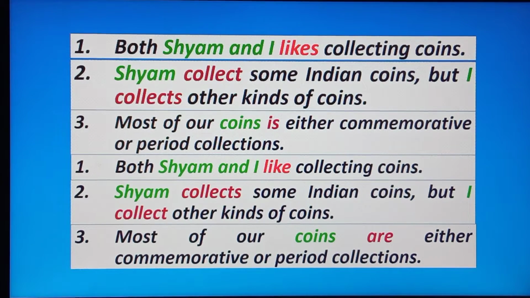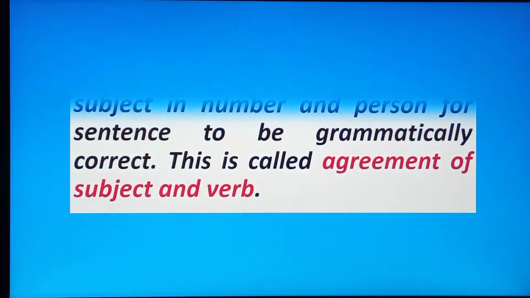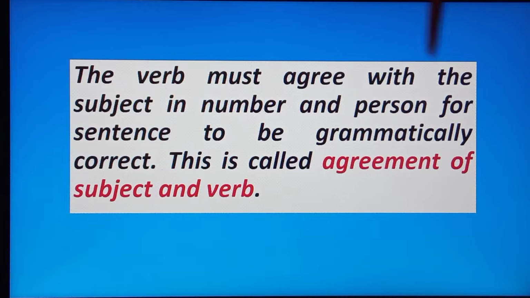Now see the definition of agreement of subject and verb. The verb must agree with the subject in number and person for a sentence to be grammatically correct, and this is called agreement of subject and verb.